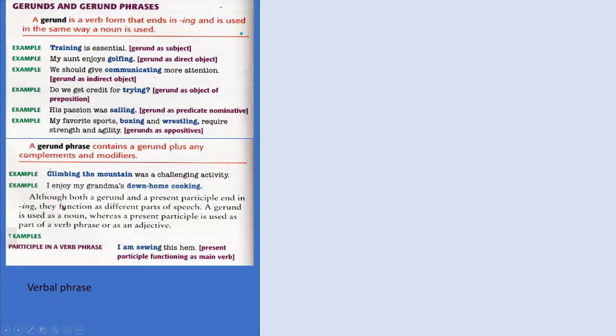Next, I enjoy my grandma's down home cooking. Cooking is the activity, so it's a noun. It is naming an activity, an action. And down home is an adjective. Okay?